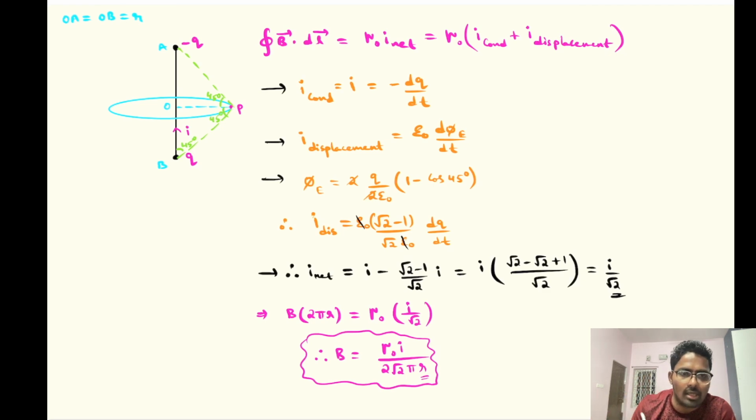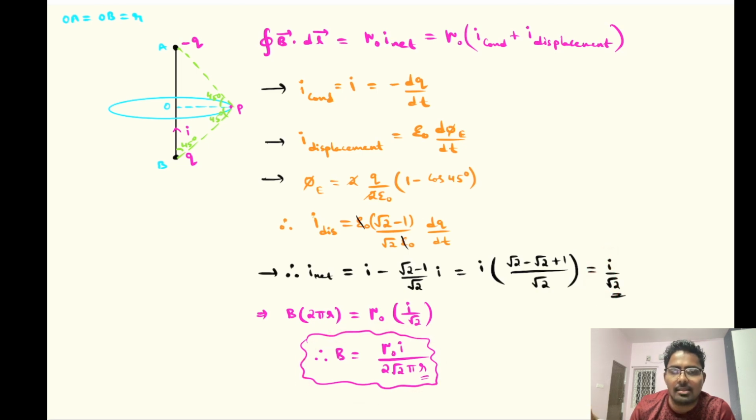I can take B outside the integral, and the integral of dL is nothing but the sum of all these lengths, which is 2 pi r. So B into 2 pi r equals mu naught into I net. I net is not I. Just now I calculated the entire thing. I net should be I conduction plus I displacement. So I substituted over here. The I net is I by root 2, and I got this value.